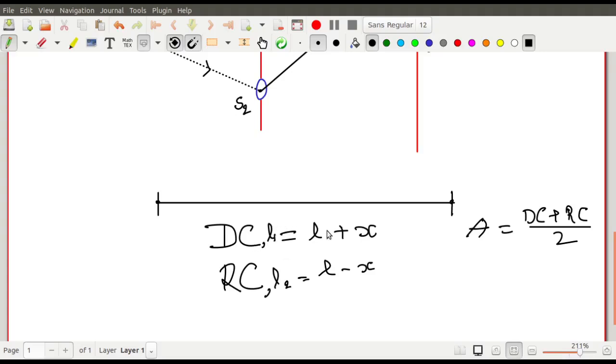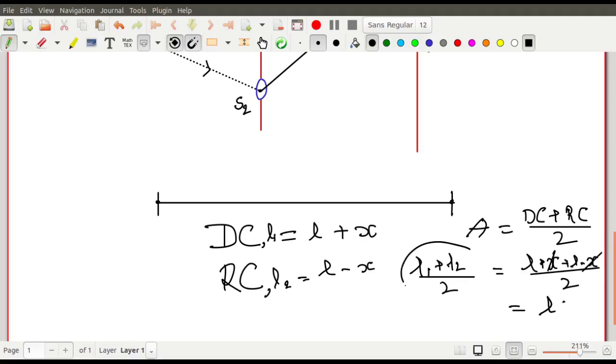So suppose L is the actual length, so due to the presence of X amount of error, it comes out to be L plus X. And when you reverse the direction of the current, then it comes out to be L minus X. And now you see why you take the average, that is L1 plus L2 by 2. Because once you take L1 plus L2 by 2, you get actually the correct value of the length. So X and X get cancelled and you have L.